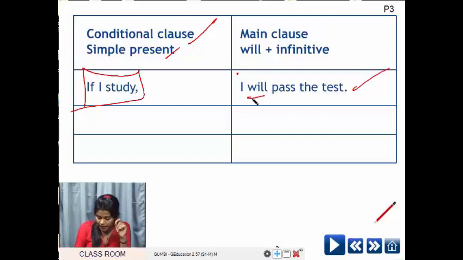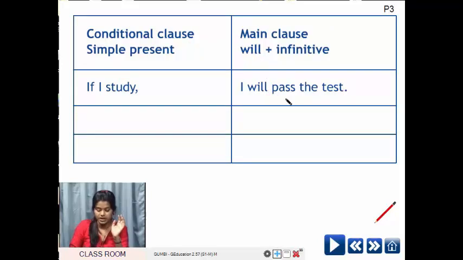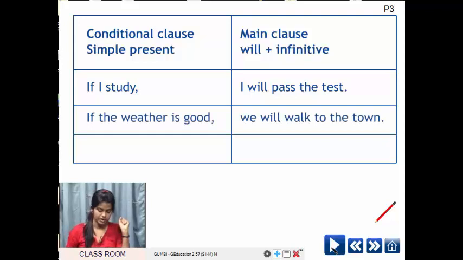And this is the main clause. Here you can observe will along with an infinitive. I'll pass the test. Correct? So this is infinitive. So clearly we can tell this is a type 1 conditional. I'll give you one more example.